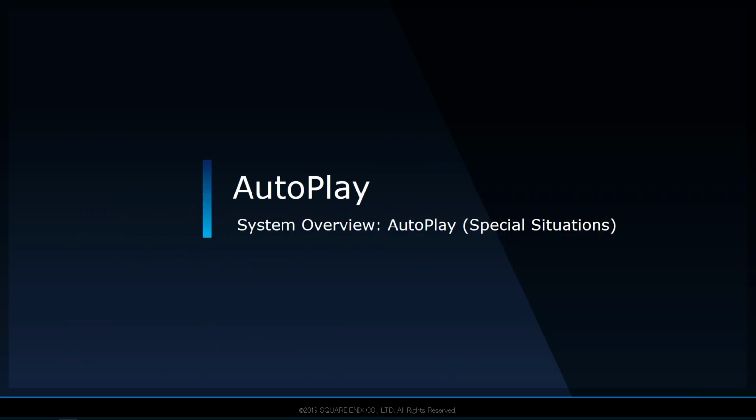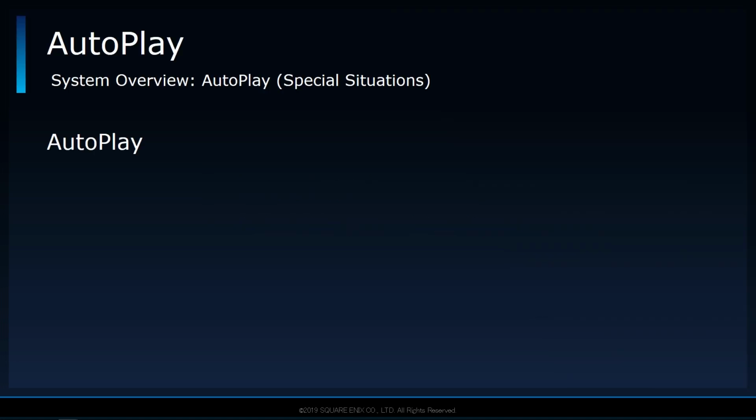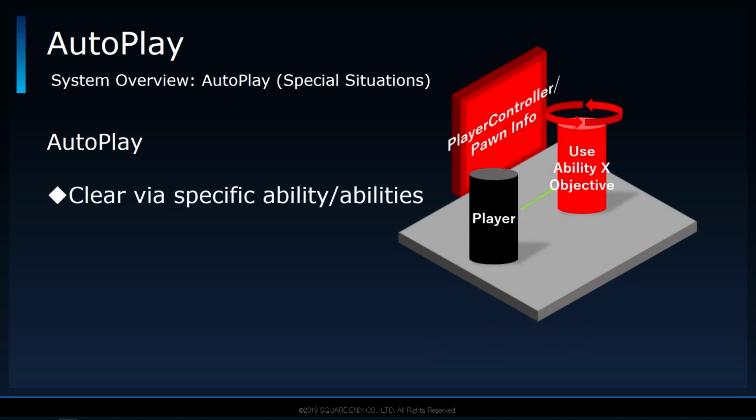One other thing this game had a lot of is what you would call special situations. Basically anything that is not part of the core gameplay loop, including mini-games or special gameplay modes. While the way these were handled are by and large the same, there are roughly 3 types of these situations. The first type involves using a specific ability of the players in order to progress further in the game. For example, pointing the camera at a specific location, then activating a certain ability in order to progress to said location. For handling such cases, using the information stored in the player controller or pawn was sufficient.